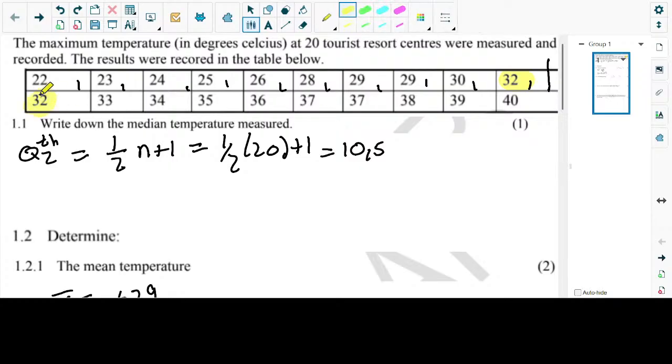So who are the people who are occupying position number 10 and position number 11? 32 and 32. So we have 32 and 32. Hey, we're lucky. Divide by 2. Okay, we're going to have Q2 is equal to 32 plus 32, over 2.